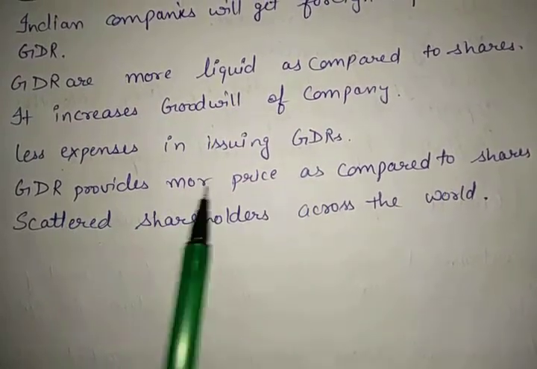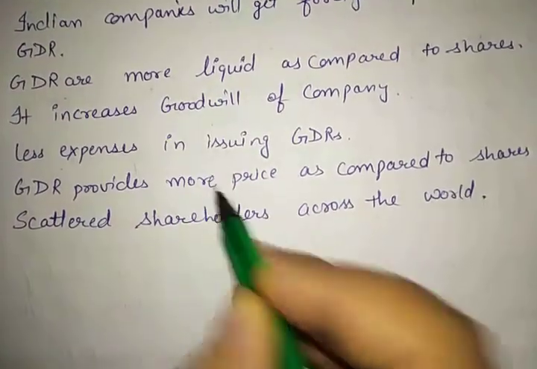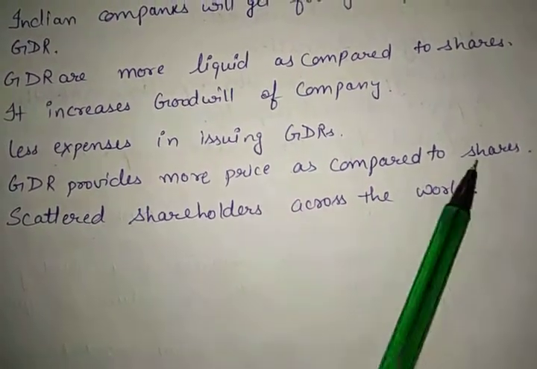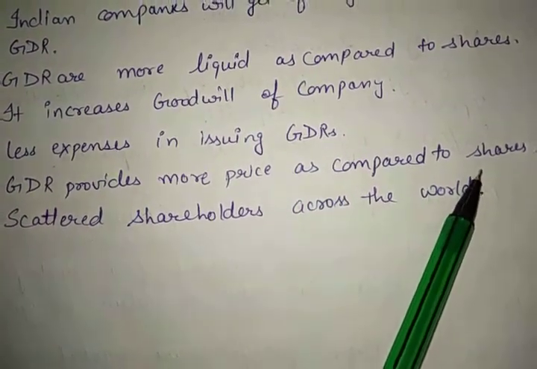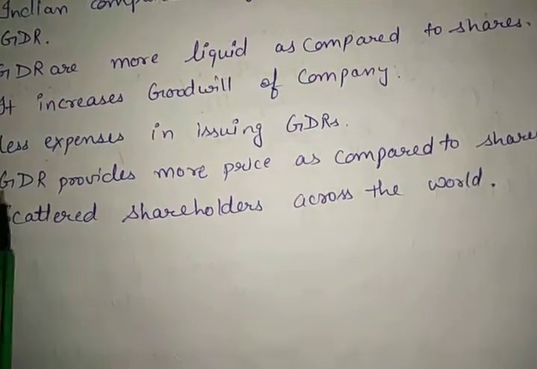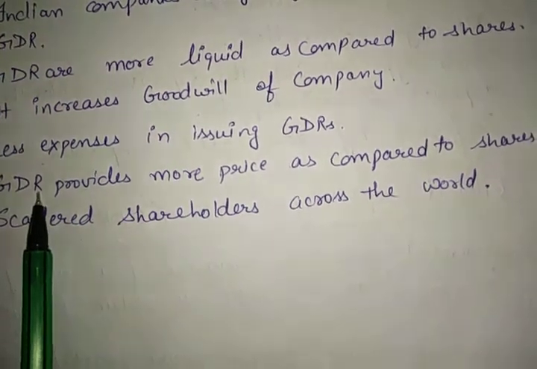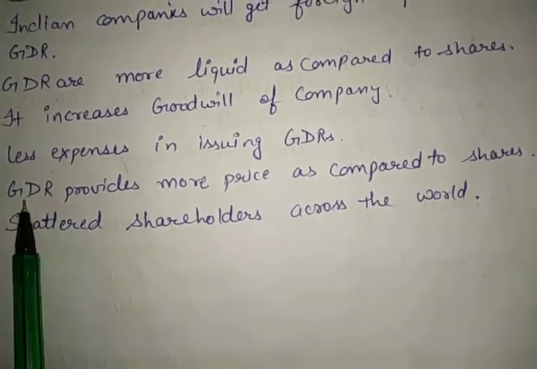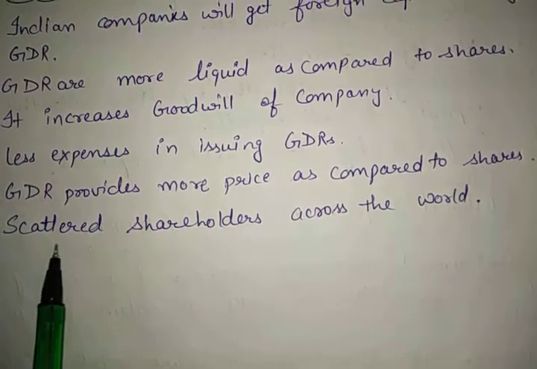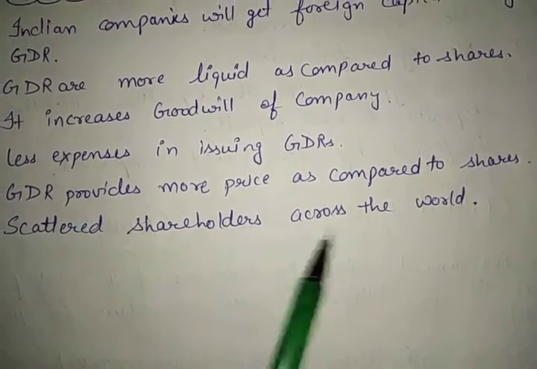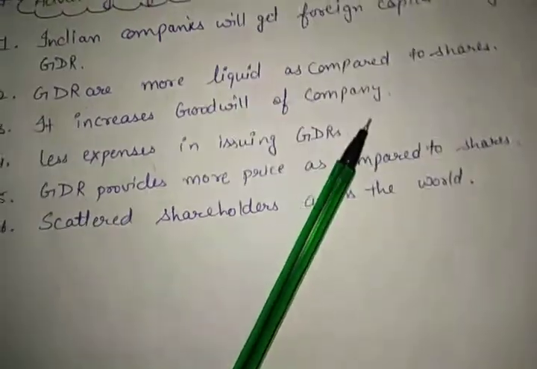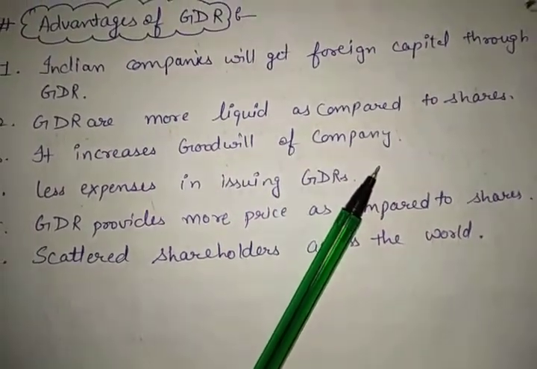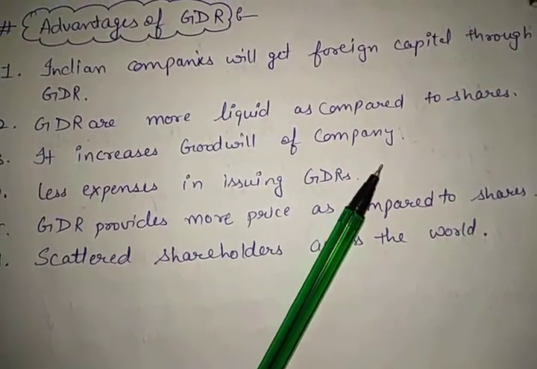Next is it provides more price as compared to share, which means share value. Suppose you are issuing a 100 rupees share, so that will be sold for 100. But if you are issuing a GDR for good companies, which means their share price will be high, GDR will provide us better price. Next is scattered shareholders across the world. We will have a scattering of shareholders across the world because different people are going to invest in our country's company. Okay, I hope you get the concept of GDR.